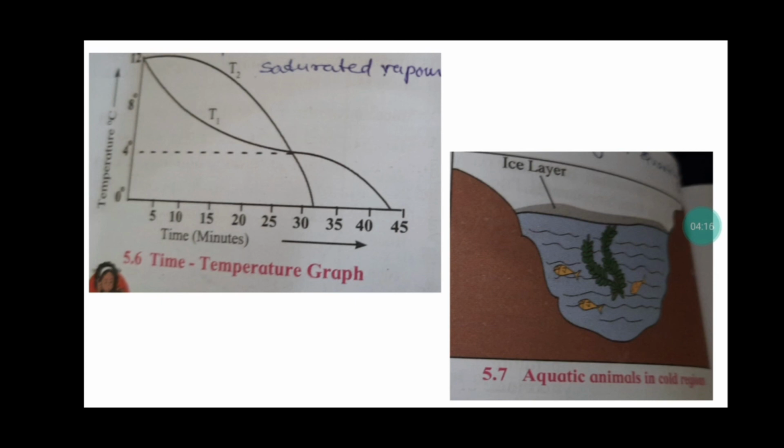Now, we have discussed the aquatic animals below the ice layer: how the ice floats above and how the aquatic animals survive in the cold water. The same explanation is given for the aquatic animals and plants. How do they survive in water? So here we end the second part of this chapter, in which we have discussed regulation and anomalous behavior of water.